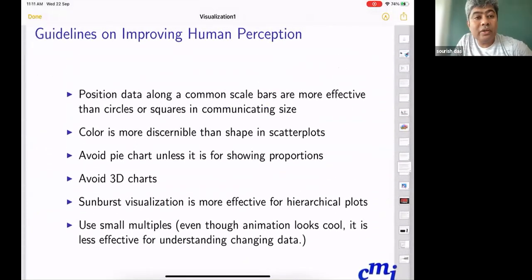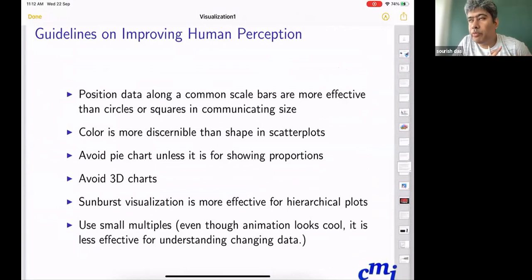So, some guidelines on how to improve human perception. Position data along a common scale, and bars are more effective than circles or squares in communicating size. Color is more discernible than shape in a scatter plot. Avoid pie charts unless they are showing proportion.